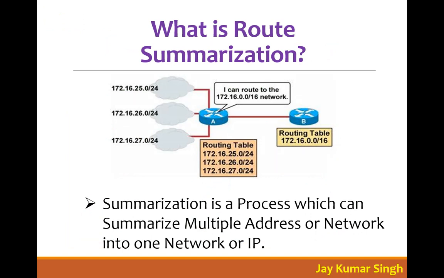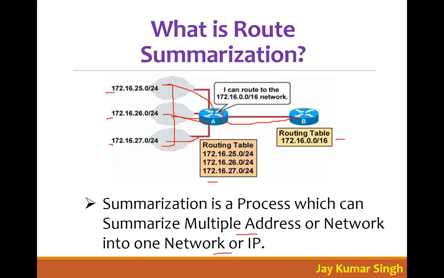If you have seen these things in our networking class, I have explained the summarization, how the multiple networks which are coming towards this router can be reduced to a single network. So route summarization is the process where you can summarize multiple networks into a single network. Here multiple networks are coming to this router, and you will see the routing table like this. But when this router shares the routing table with router B, it will share it as summarized routes. And why is it important?